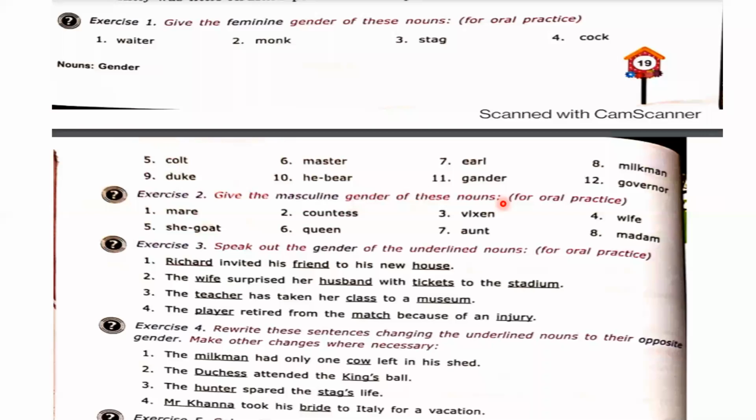Sir, Mr. Khanna becomes Mrs. Khanna. Yes, very good. Bride means dulhan, and the opposite is groom. So we need to say, Mrs. Khanna took her groom to Italy for a vacation.